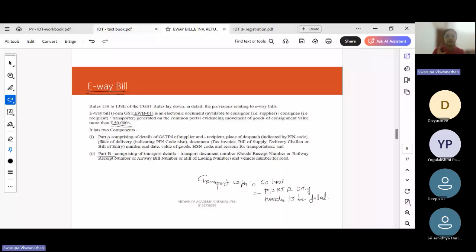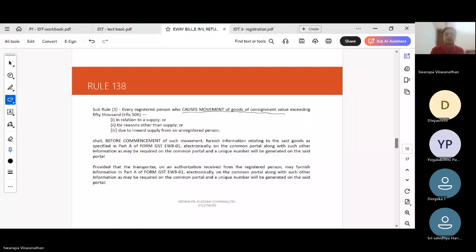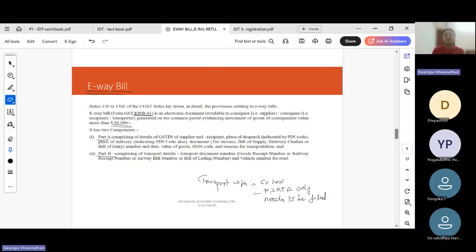Now, next we will come to e-way bill. E-way bill is also not a very important question. I have not seen a question, even a theory question or a case study, on e-way bill, but you can get MCQs. So, e-way bill, when does it have to be generated? E-way bill has to be generated when the consignment movement is more than 50,000. So when the movement of goods is more than 50,000, then an e-way bill has to be generated. E-way bill has two components, Part A and Part B.